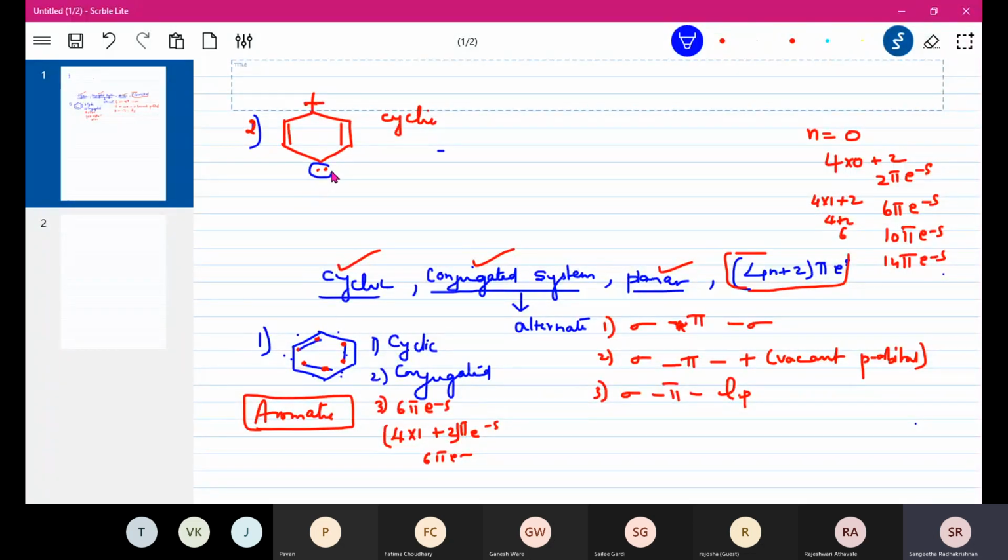So it is lone pair, sigma, pi, sigma, positive, sigma, pi, sigma, lone pair. So this is in conjugation, because every time we're having a sigma bond coming in between, and then you have conjugation. So this is a conjugated system.